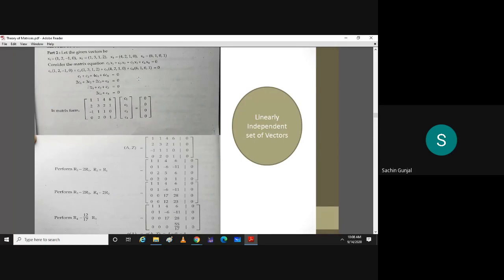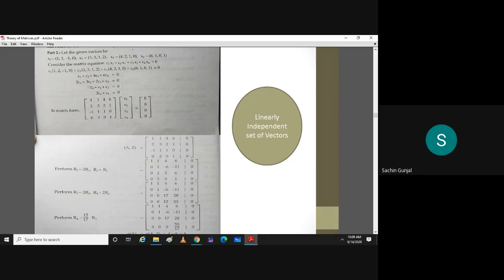Good. Then you write down this system in matrix form. So what are the coefficients? 1, 1, 4, 6. Second is 2, 3, 2, 1. Then third is minus 1, 1, 1, 0. Then 0, 2,